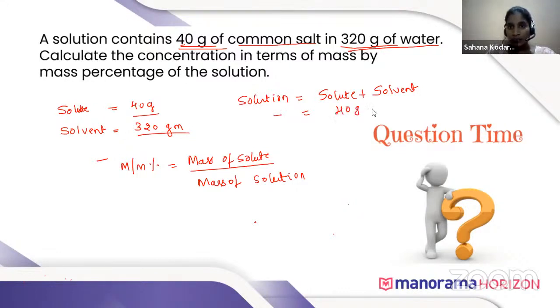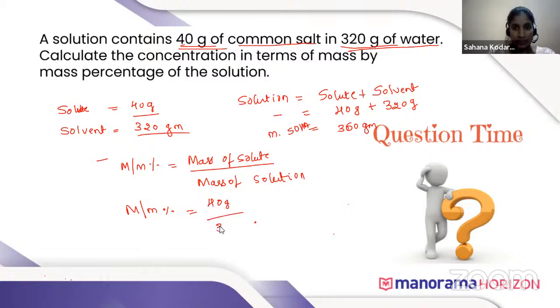Solute is 40 gram, solvent is 320 gram, so the mass of solution is 360 gram. Now we substitute these values in the formula. Mass by mass percentage is equal to mass of solute, 40 gram, divided by mass of solution, 360 gram, and the result will be 11.1%.